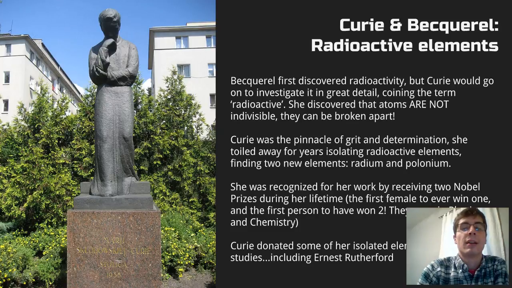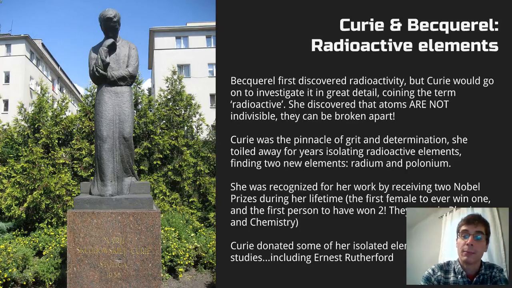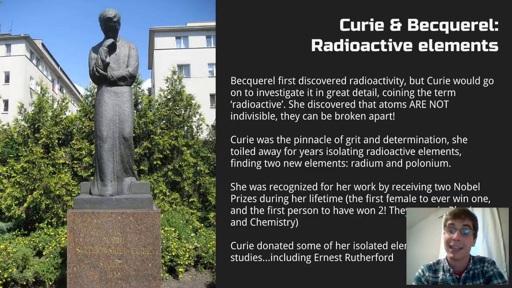If you study Curie's life, it's really interesting. She was the pinnacle of grit and determination. She toiled away for years, isolating new radioactive elements that she had postulated existed out there, and she was determined to find them. She had done some calculations and knew that these elements must be out there, but no one had found them yet, so she said it was her life's work, essentially, to find all the radioactive elements that she could. And she found two of them, radium and polonium, polonium being named for her home country of Poland.